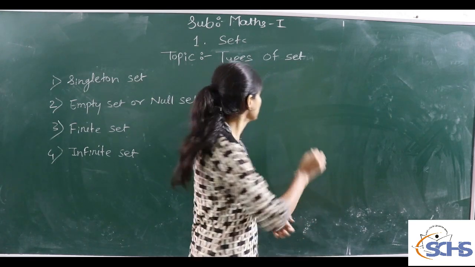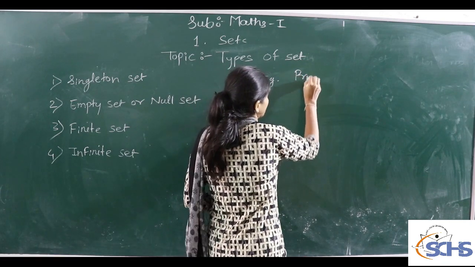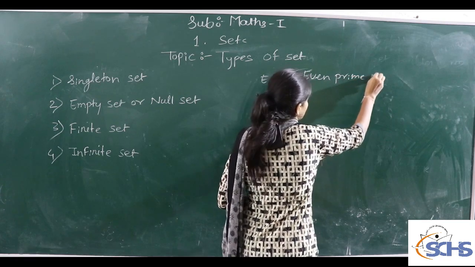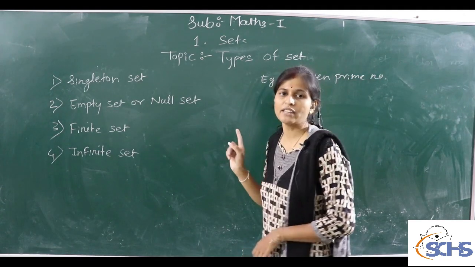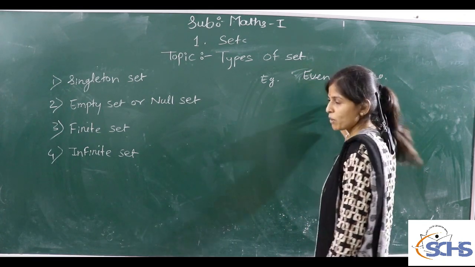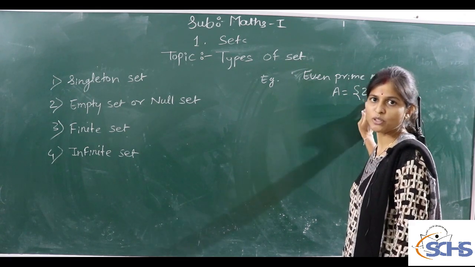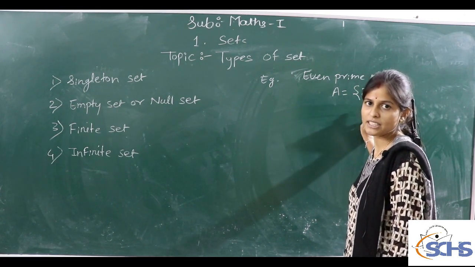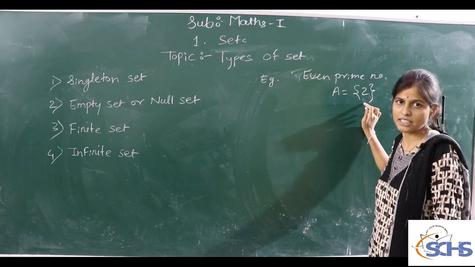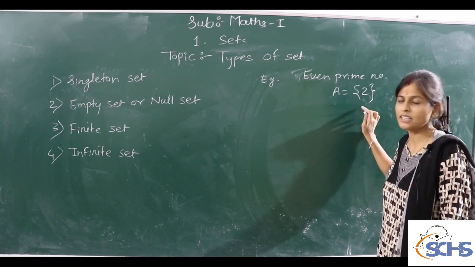For example, even prime number. This set contains only one value because there is only one even prime number, that is 2. Suppose we give the name of this set A, and this set contains only one value, that is 2. So this set is called a singleton set. Single means one, so the set containing only one element is called a singleton set.